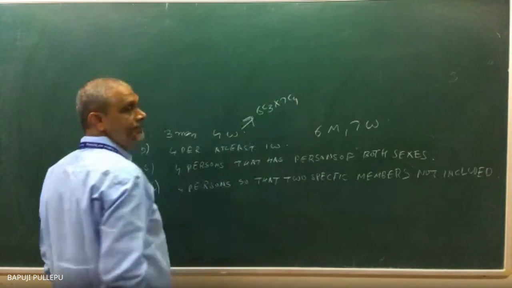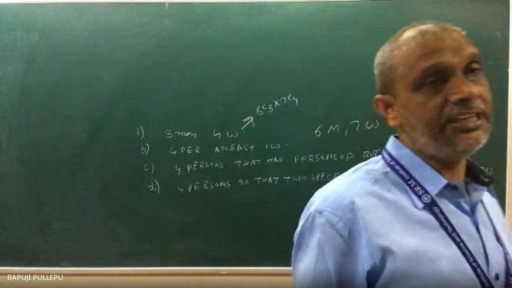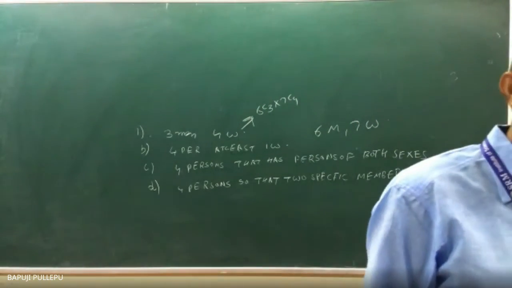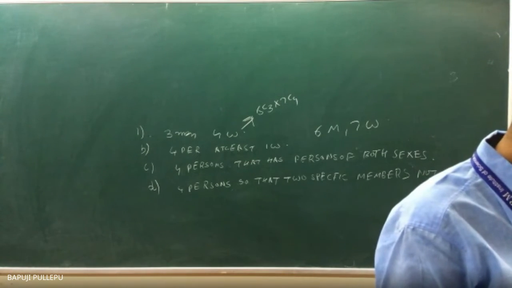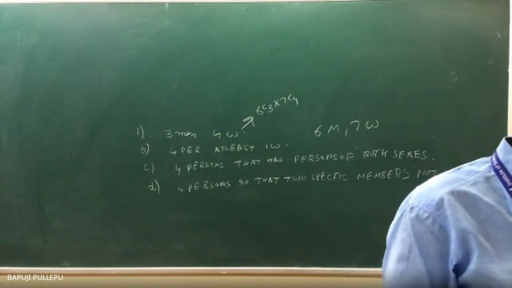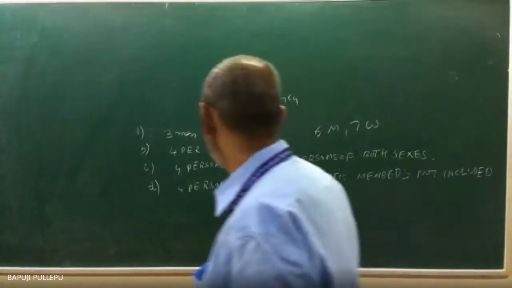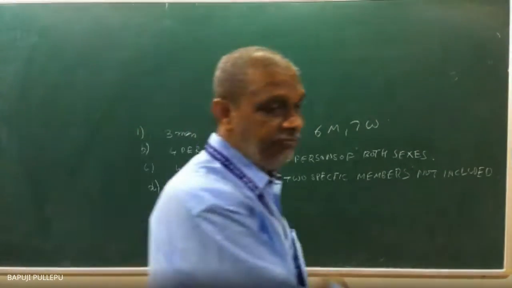You can find 6C3: start with 6, write 3 numbers, then divide by 3 factorial. 7C4 is: start with 7, write 4 numbers, divided by 4 factorial. That number, you can see how you will get, actually 700 ways. Okay. Now the second question, a very good question. 4 persons I want to select, at least 1 woman. How will you do?